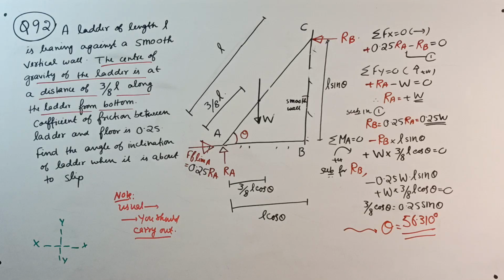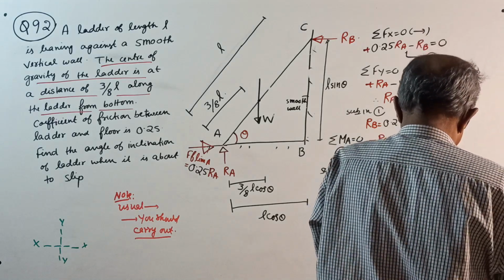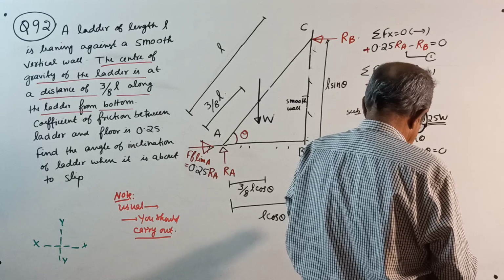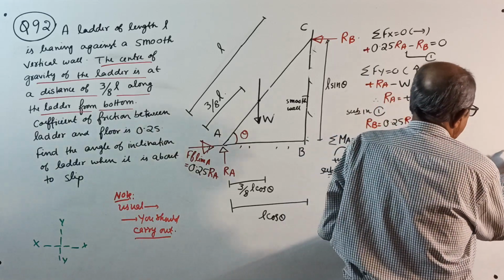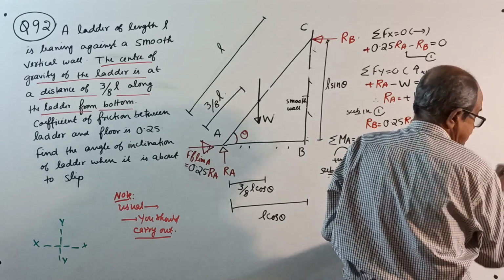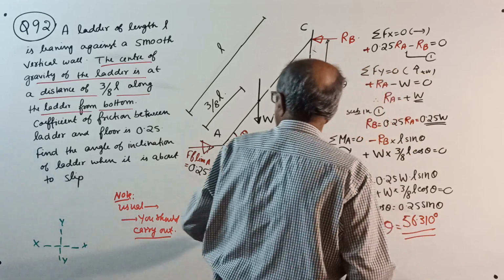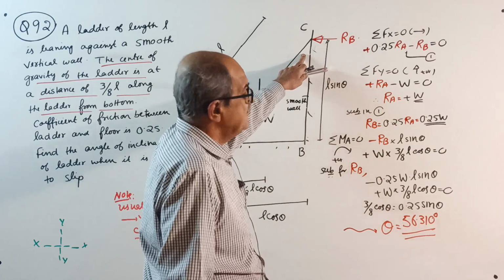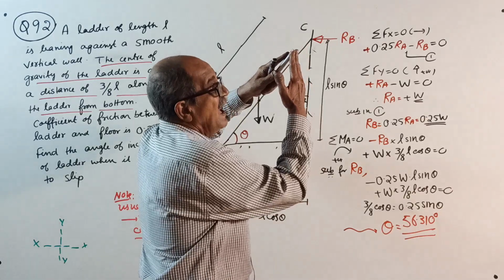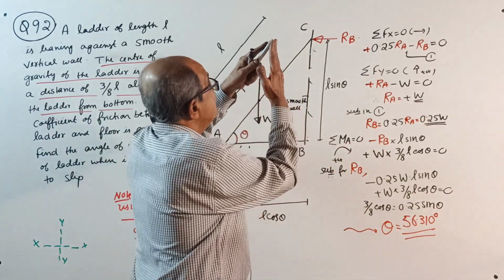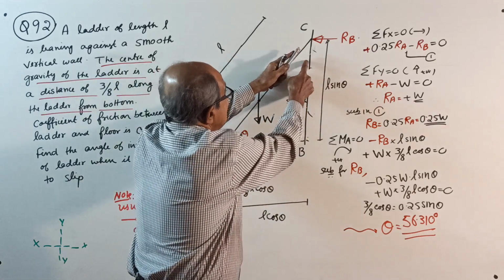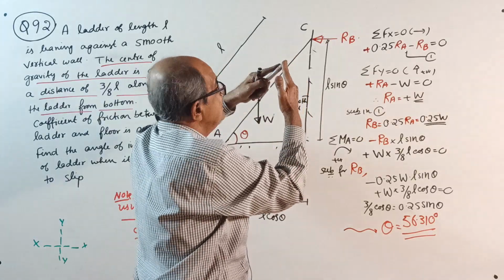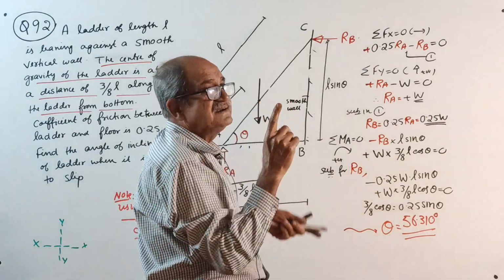Why unnecessary struggle? Later you require it. So 90 minus 56.31 is yes, 33.69. I note it down, I require it later. So if this is 56.31 degrees, that angle will come to 33.69 degrees. See that angle. If the angle with the vertical is more, unstable. Why? Slipping chance. If the angle is lesser, the ladder is stable.